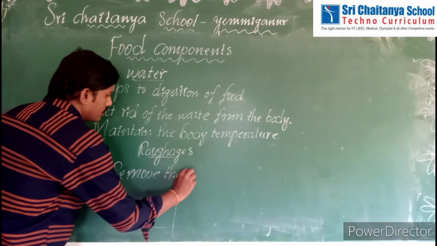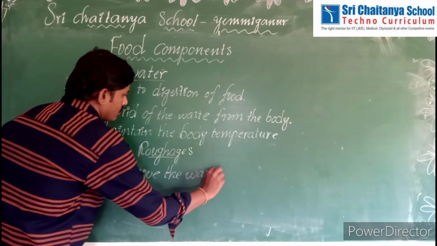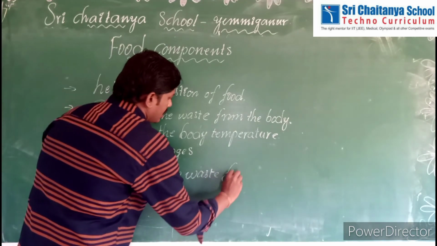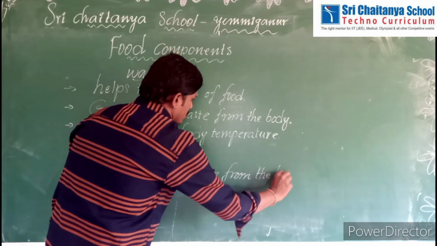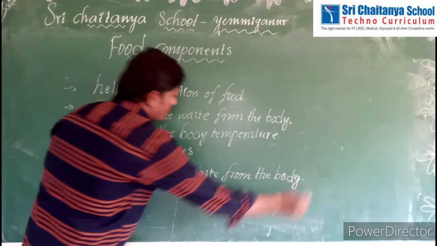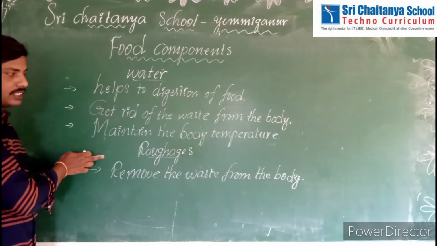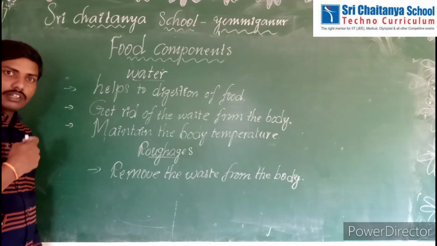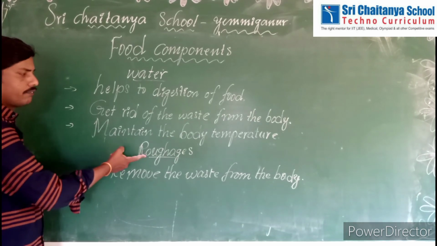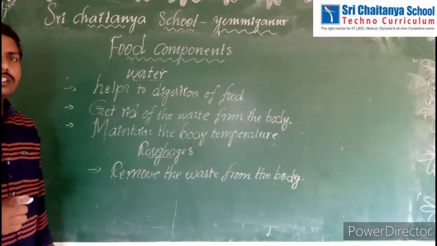Remove the waste from the body. Okay, children, roughage does not have any nutrients, but roughage is essential for our body. Roughage is nothing but fiber-like food.